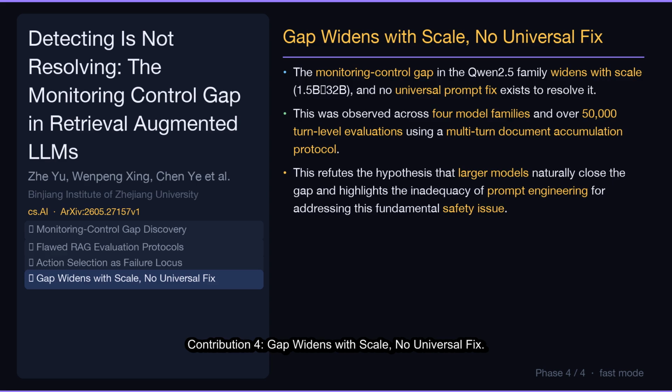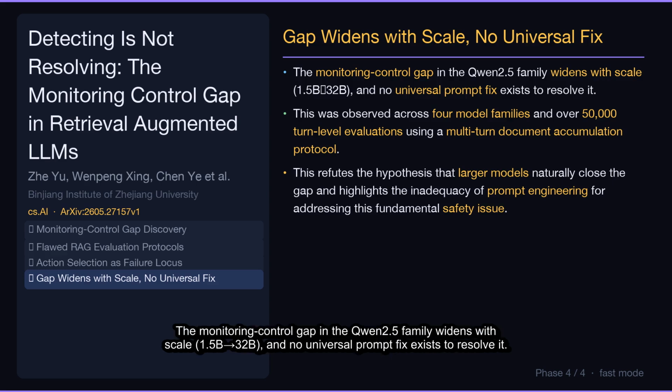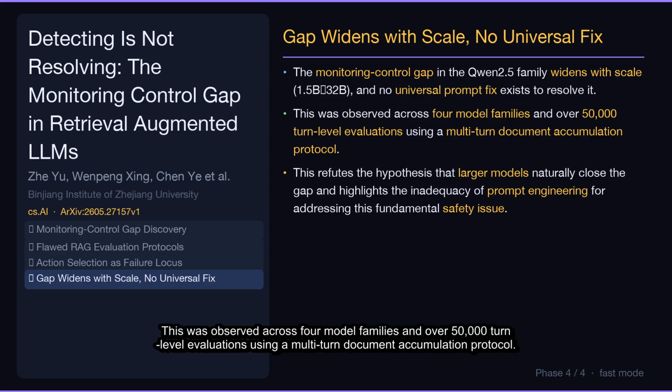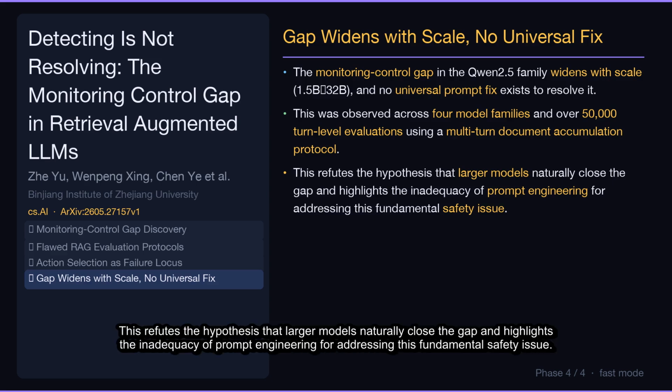Contribution 4, Gap widens with scale, no universal fix. The monitoring control gap in the Qwen 2.5 family widens with scale, 1.5B to 32B, and no universal prompt fix exists to resolve it. This was observed across 4 model families and over 50,000 turn-level evaluations using a multi-turn document accumulation protocol. This refutes the hypothesis that larger models naturally close the gap and highlights the inadequacy of prompt engineering for addressing this fundamental safety issue.